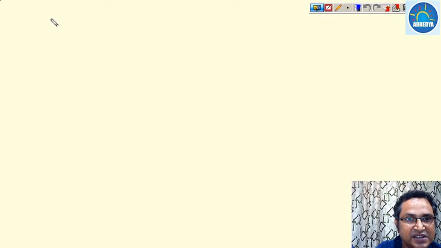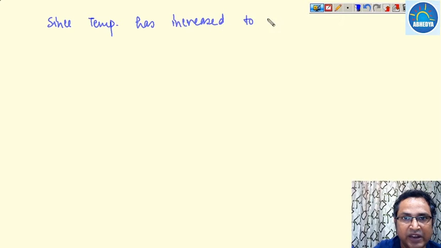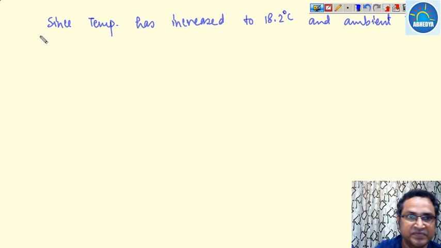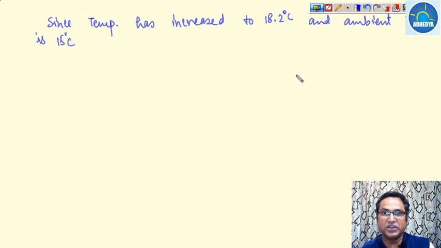Since the temperature has increased to 18.2 degrees centigrade and the ambient temperature is 15 degrees centigrade, now the temperature of the water has been increased to 18.2 degrees centigrade. When it comes into thermodynamic equilibrium with the environment, which is at 15 degrees centigrade, then what will happen?